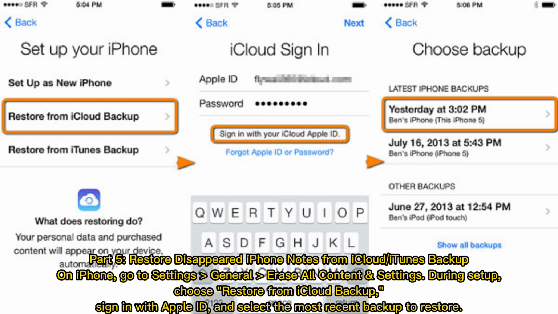Part 5. Restore disappeared iPhone notes from iCloud or iTunes backup. On iPhone, go to Settings, General, erase all content and settings. During setup, choose Restore from iCloud Backup. Sign in with Apple ID and select the most recent backup to restore.